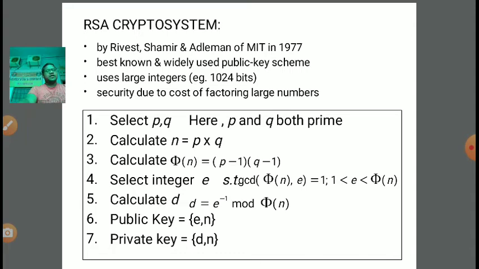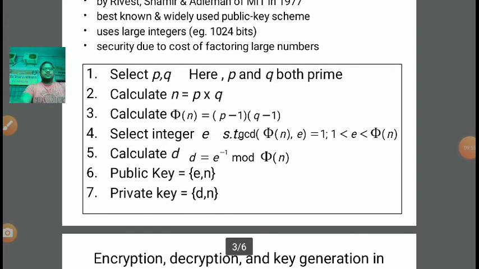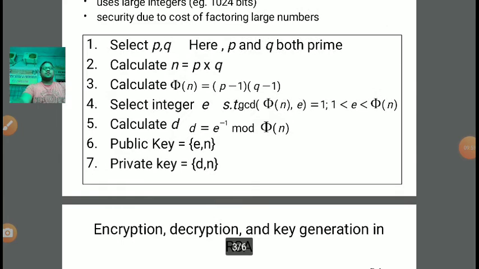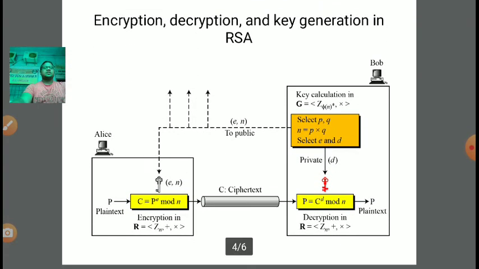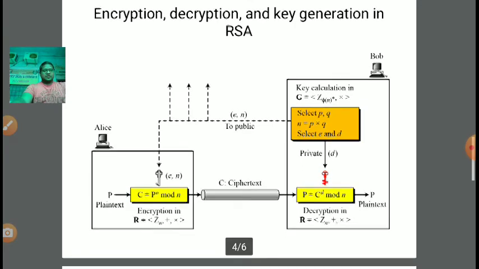The sixth point is the public key. Here e we know, n we know. So e and n in combination will act as the public key, and d and n in combination will act as the private key. So this first process, the key generation step, we have done. Now the next steps are encryption and decryption.